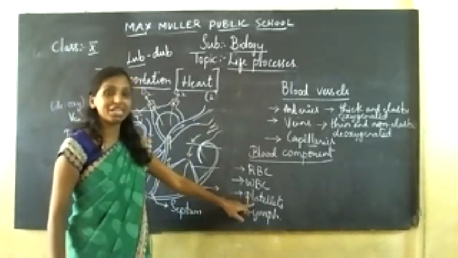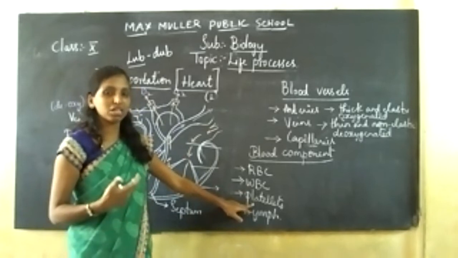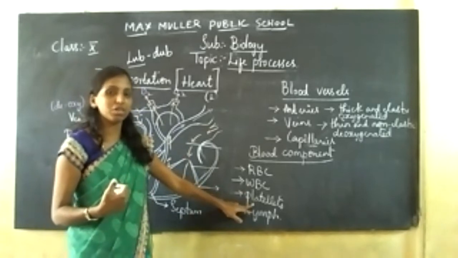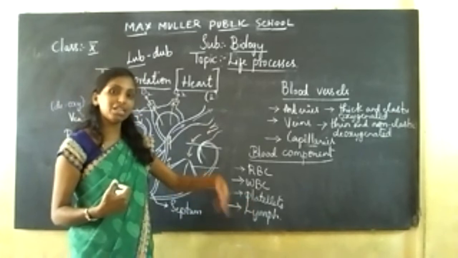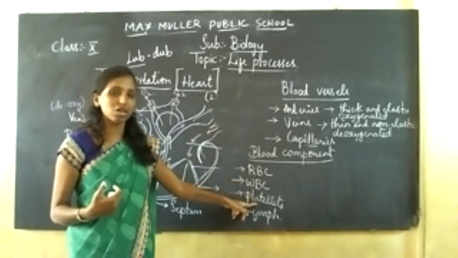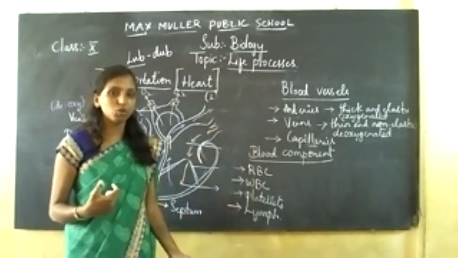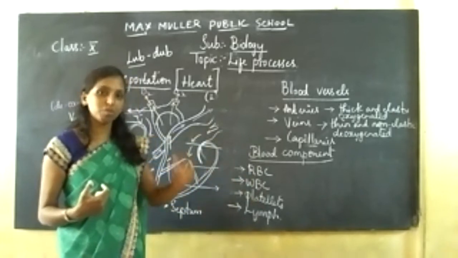That is because of platelets. They have nice platelet counts in their body, so that helps them in clotting of blood. But in others, if the platelet count is less, it will not help clotting of blood. The flow of the blood will be very heavy.